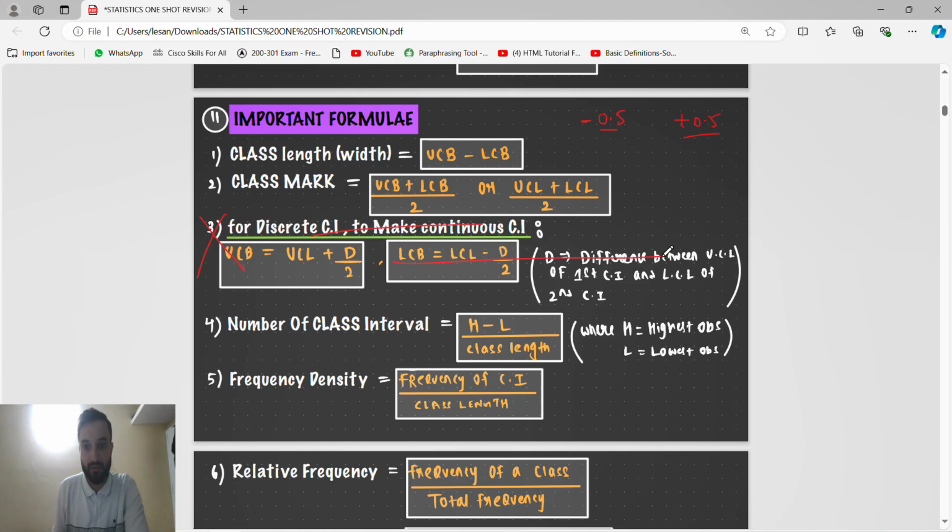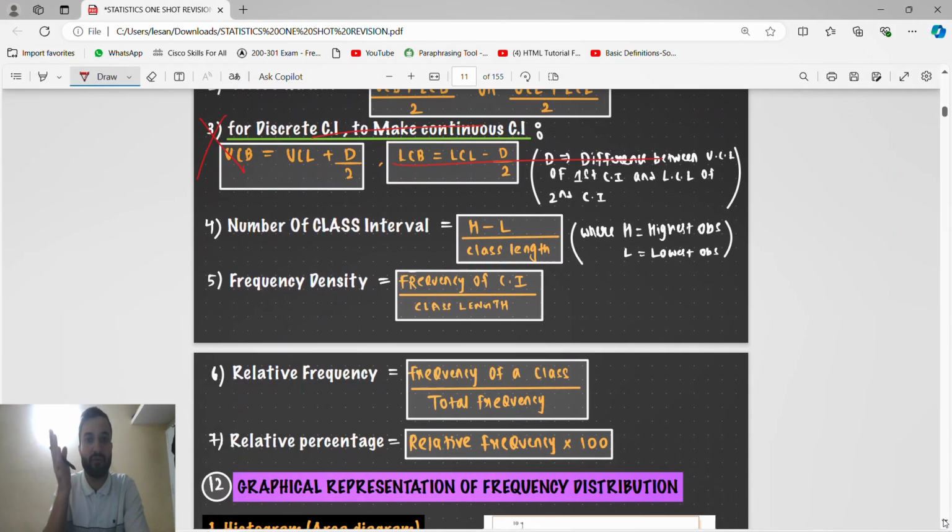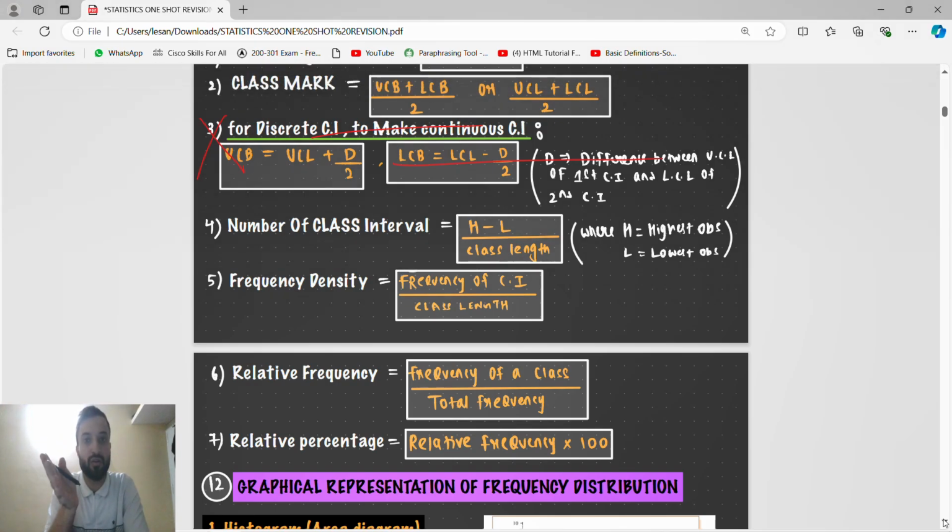So no need of this. Just remember this thing: every time we have to convert the discontinuous frequency distribution table into a continuous frequency distribution table. Then only we will solve. So for converting discontinuous to continuous, from the lower class limit we will subtract 0.5 and to the upper class limit we will add 0.5.